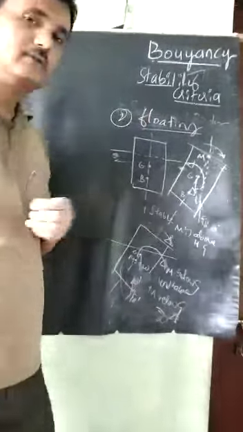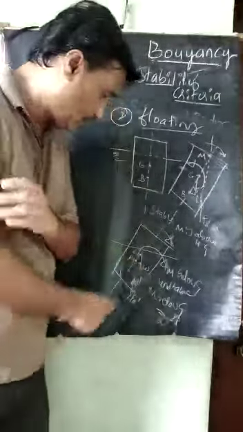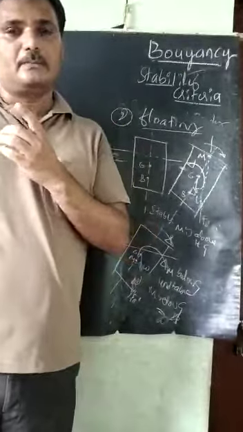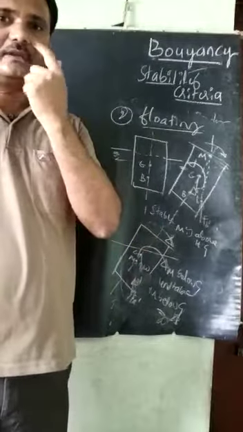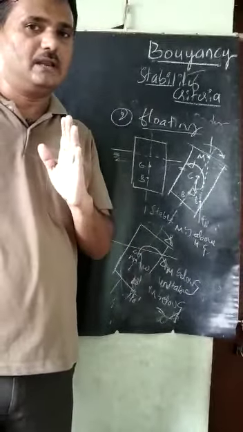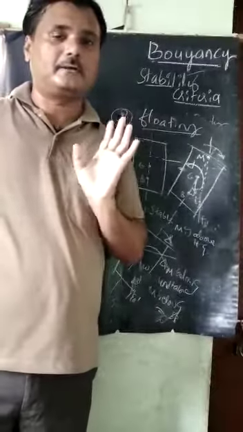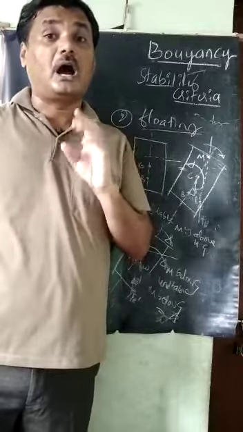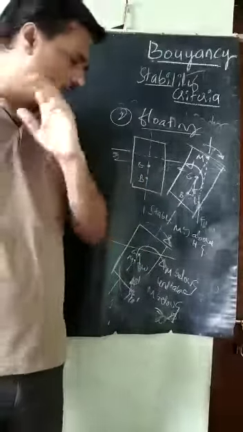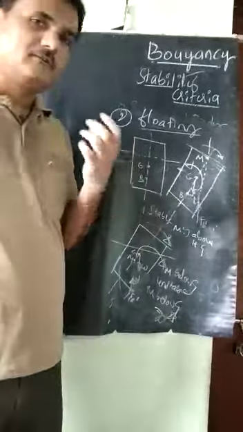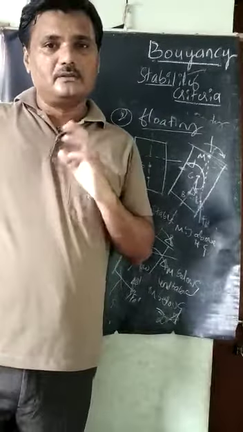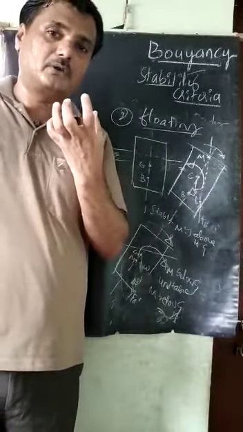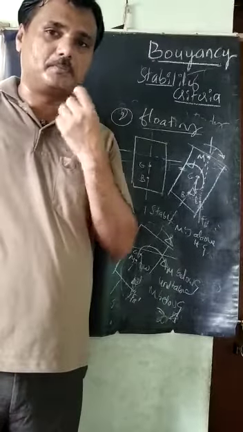The metacenter is below the center of gravity. If I give a tilt in such a way that the metacenter comes below the center of gravity, the body will not come back. It will come under unstable equilibrium. That is very, very important for ship building. This is a very important criterion for the design of the ship.